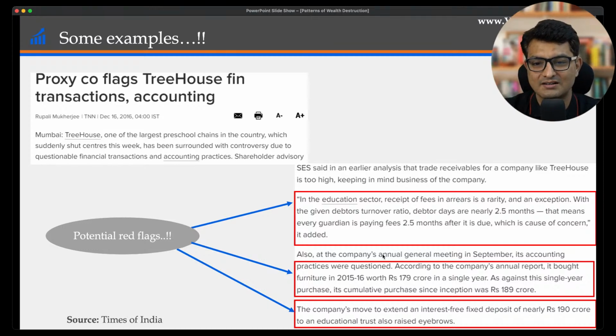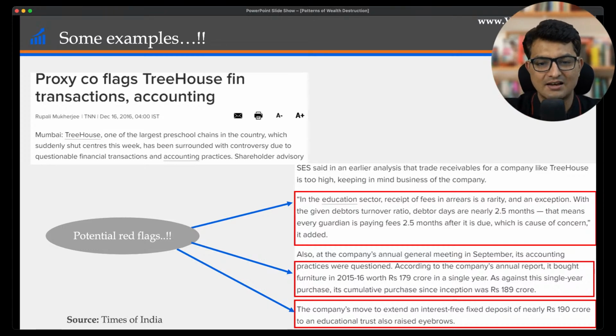And the debtor days or the receivables were increasing. Now, something like Treehouse, which is into kids education, a lot of times they take fees upfront. Then do schools give you credit, like give money after 1 year, after taking your kid into school, after 1 year you pay us? Doesn't happen, right? So you have to cross check all these things.